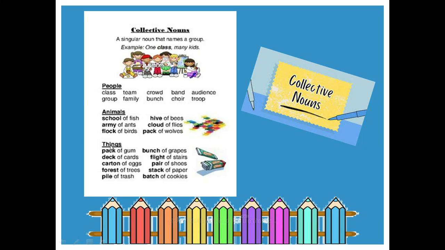Now the same is the case with things as well. For example, a pack of gum. If you have 2 or 3 gums, then you will say a pack of gum. Pack is a collective noun. Deck of cards, carton of eggs, forest of trees, pile of trash, bunch of grapes, flight of stairs, pair of shoes, stack of paper, batch of cookies. Now all the words that are highlighted are basically the collective nouns used for these things: pack, deck, carton, forest, pile, bunch, flight, pair, stack, batch. These all are called collective nouns.